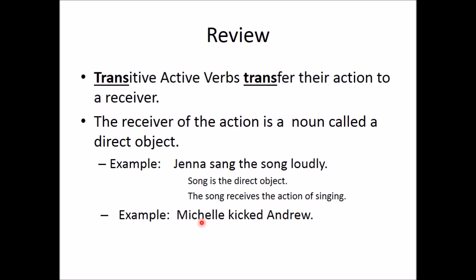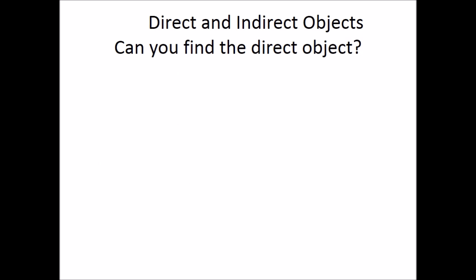Here's another example. It's easier to see with an example like this one. Michelle kicked Andrew. Kicked is the action, and Andrew is receiving the action. So Andrew is the direct object. He is receiving the action of kicking. So, direct objects and indirect objects. Before we introduce indirect objects, let's make double sure that you can find direct objects.